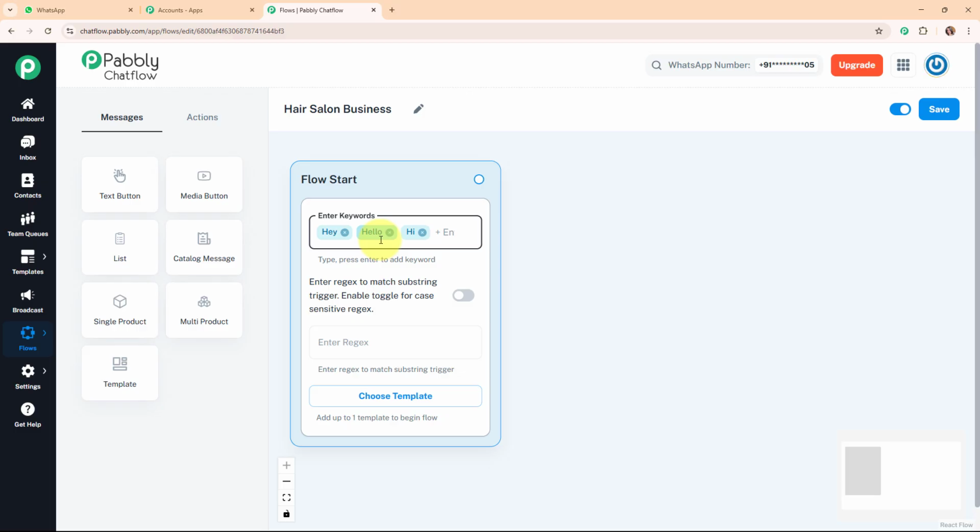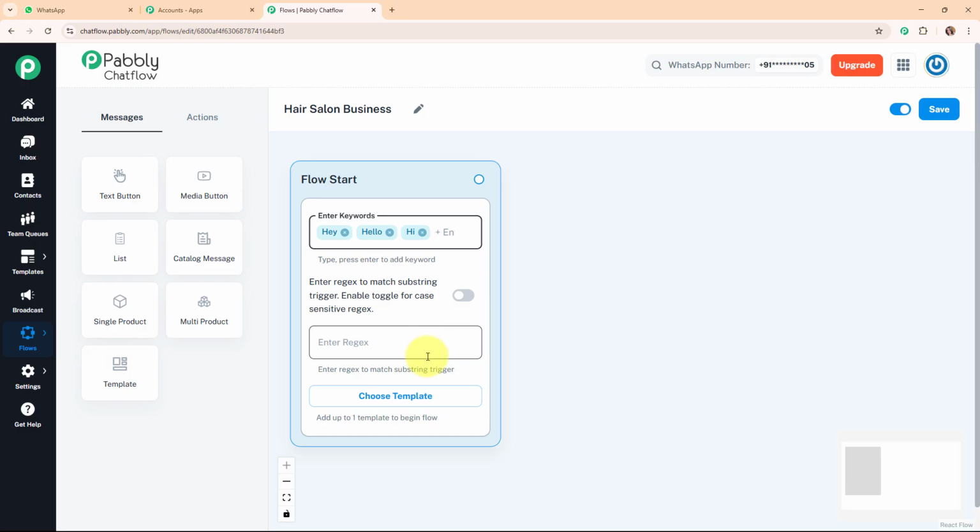But here people type messages in different ways. One person might say, tell me about your services, while another might write, I want to book an appointment. So in this case, instead of listing every possible variation, we can use regex, that are regular expressions, to create a smarter trigger. Alright, so here the chatbot will detect common inquiry words regardless of variations or capitalization. And once the chatbot is triggered, it moves to the next step.